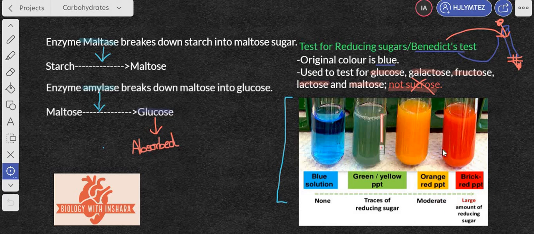So remember these observations, have a look at the colors as they are carried out in labs, and if you get the opportunity to carry this out yourself, great. If not, do search it up. You'll find many videos on YouTube about this. It's a very simple test, and I've given a brief description of how it is carried out. And remember, this observation is taken from a lab itself.